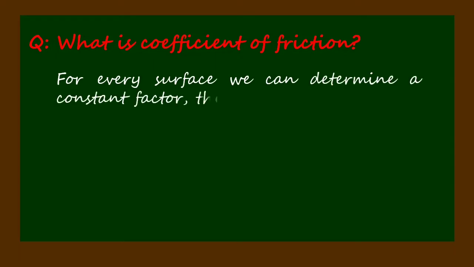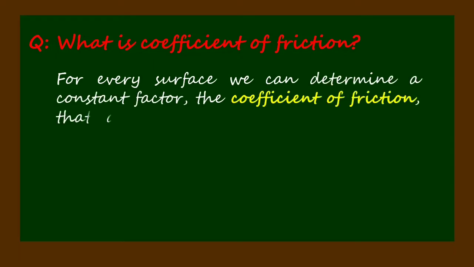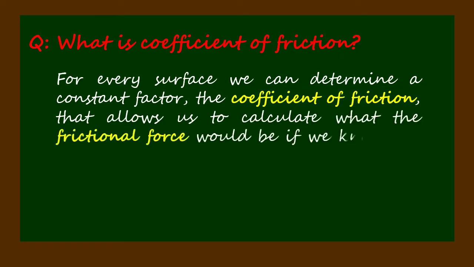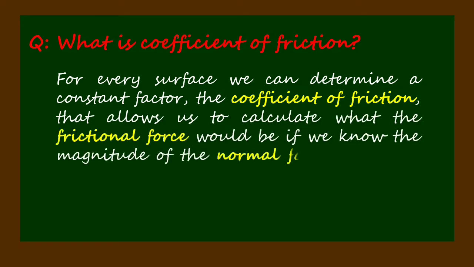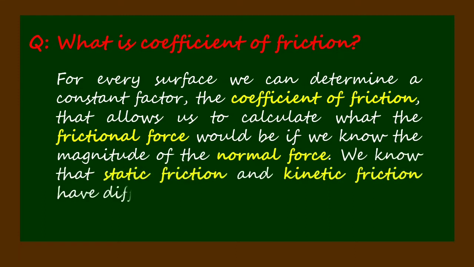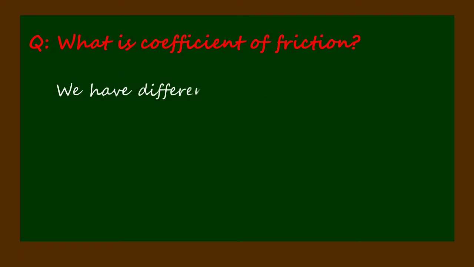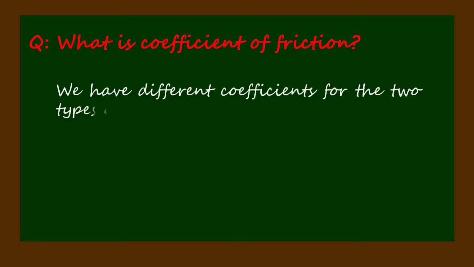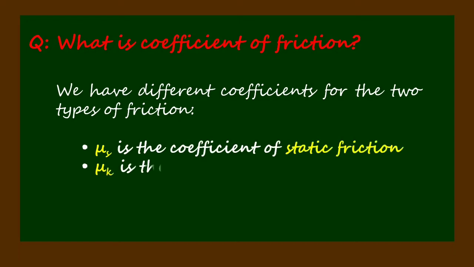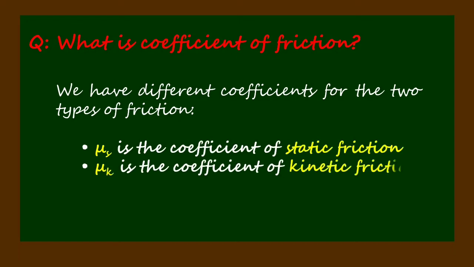For every surface we can determine a constant factor, the coefficient of friction, that allows us to calculate what the frictional force would be, if we know the magnitude of the normal force. We know that static friction and kinetic friction have different magnitudes. We have different coefficients for the two types of friction. Mu sub s is the coefficient of static friction. Mu sub k is the coefficient of kinetic friction.